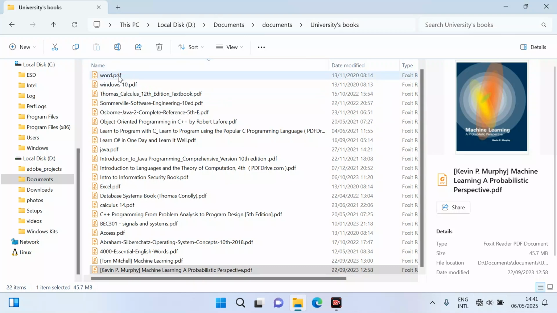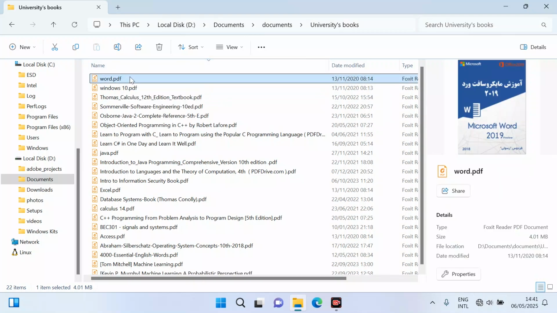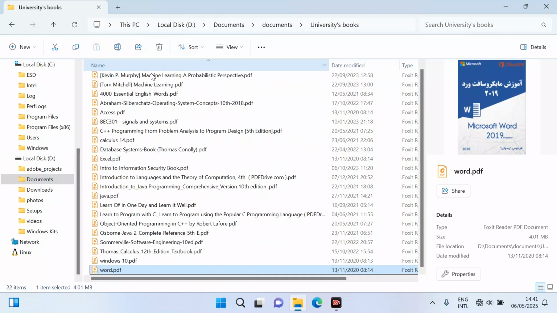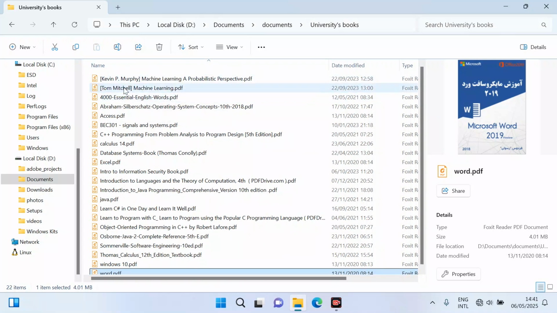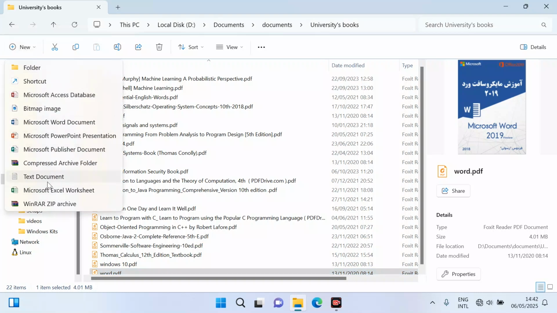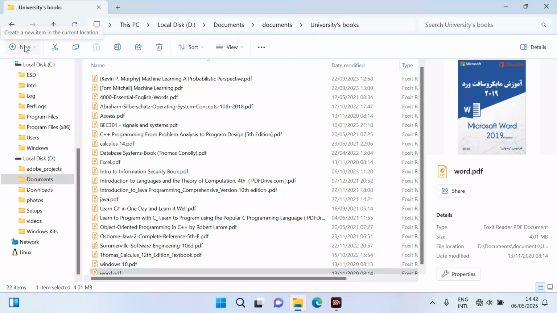We can also do this just by right clicking on it like this. We can do all of these options that are available here just by right clicking on any specific document. From here we can add new folders and shortcuts or other options. Just click here and we can add all of this from the New section.